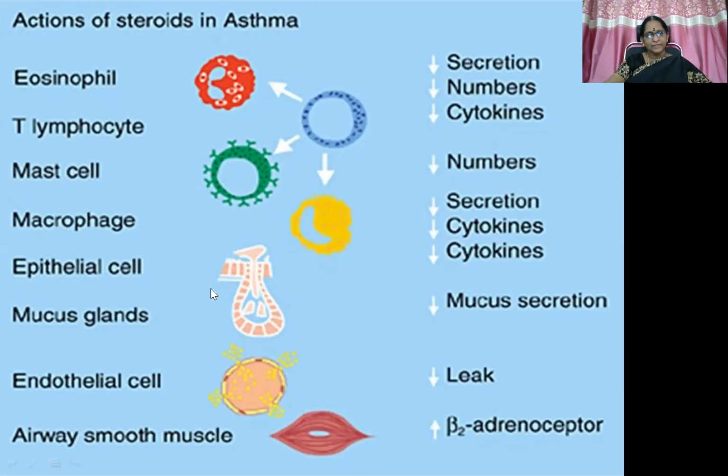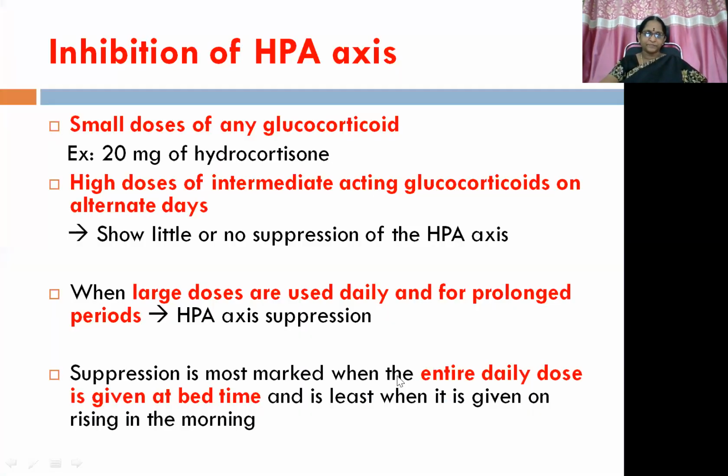And epithelial cells and mucous glands, decreased mucus secretion. Endothelial cells, inhibition of leakage of the fluid from them. And airway smooth muscle, they enhance the beta 2 receptor mediated activity of catecholamines.